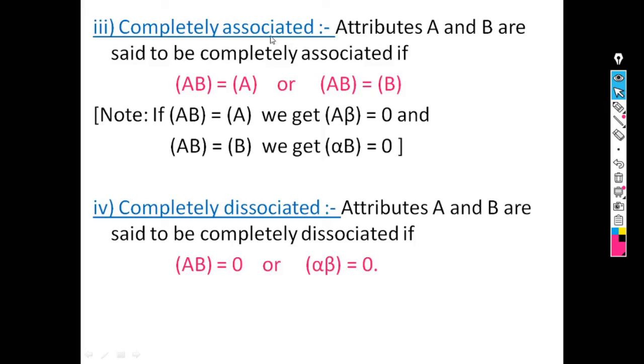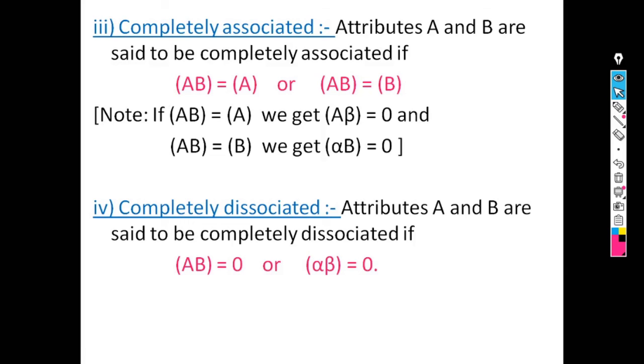Next term is completely associated. Attributes A and B are said to be completely associated if AB is equal to A or AB is equal to B. Note that if AB is equal to A, then we get A beta equal to 0. And if AB is equal to B, then we get alpha B equal to 0.